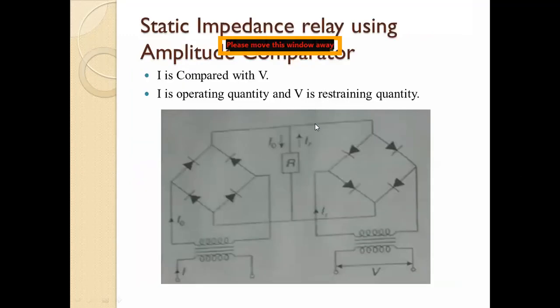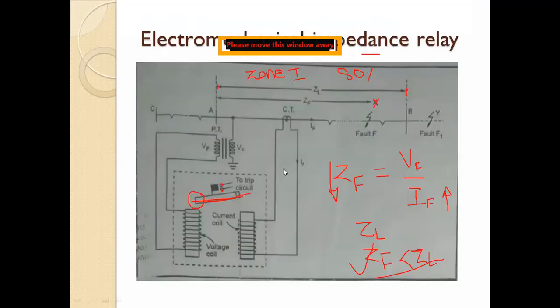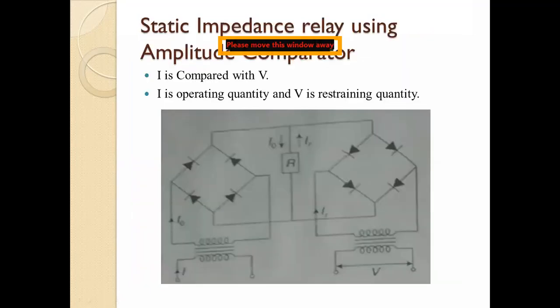Now this is the static impedance relay using amplitude comparator. All of you see the diagrams correctly. Here we are using an electromechanical relay, and now here it is the static impedance relay. Again, it is an impedance relay, but it is a static impedance relay using amplitude comparator. Now what happens here?